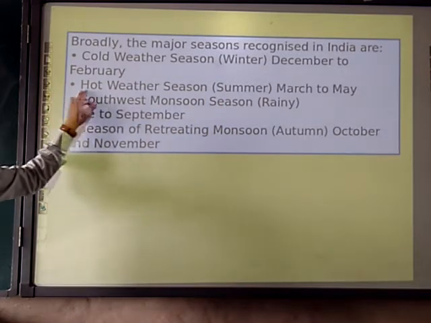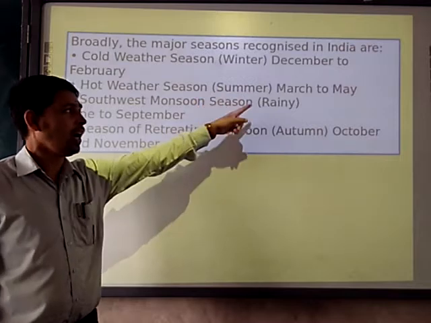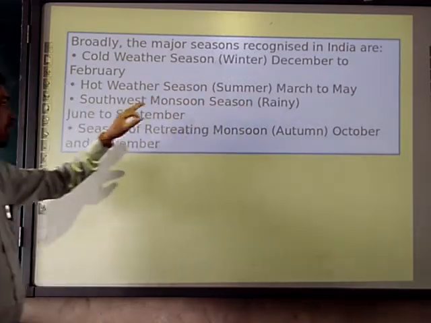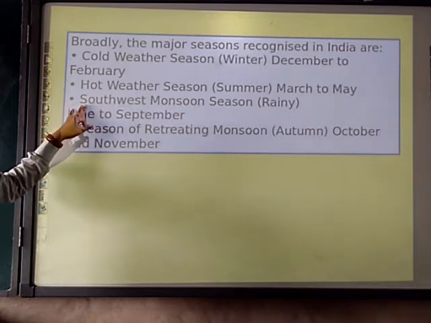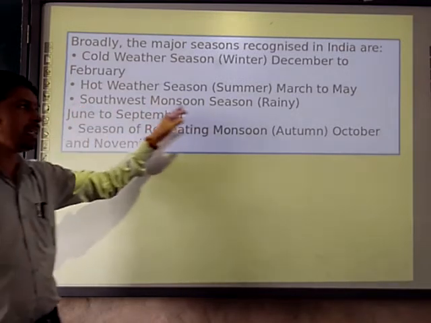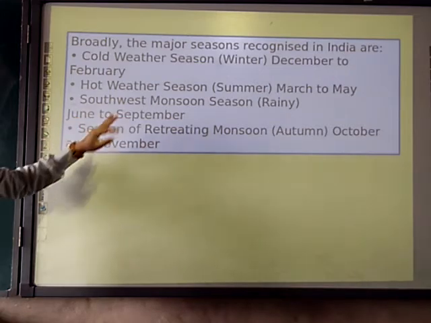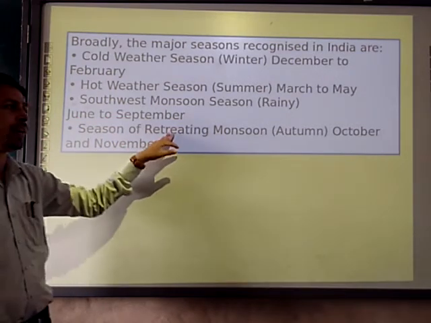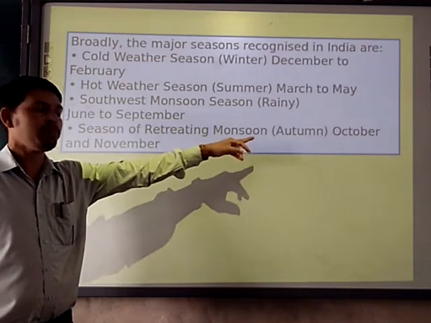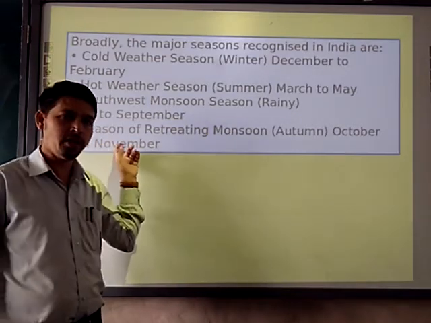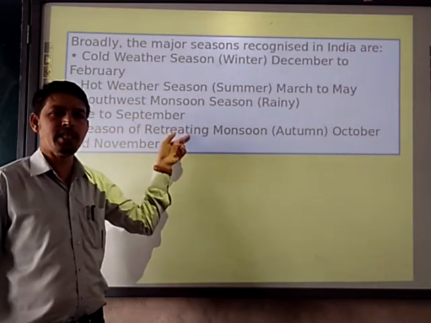Now the hot weather season, we are talking about summer, and its time duration according to the months is March to May. After that, southwest monsoon, we are calling it the rainy season, that's June to September, right? And this is the season of the retreating monsoon, that's the autumn season from October and November. So November is going on. So which season? Retreating monsoon.